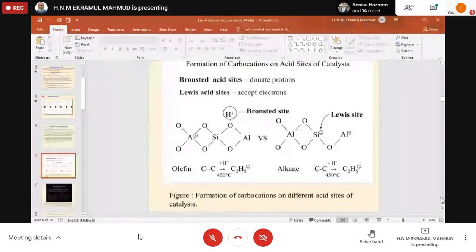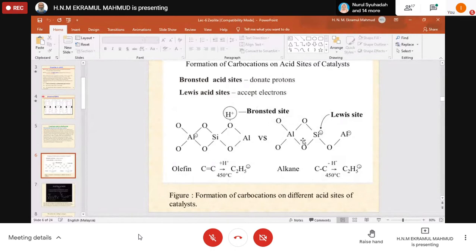Okay. So this plus side is already developed. So it means it accepts any negatively charged ion, a hydride ion, H minus, that is, any electron coming with that. This ion can come in and form this carbocation. So if it is an alkane, it needs a Lewis site. If it is an olefin, it needs a Bronsted site. If both sites are available, very good.